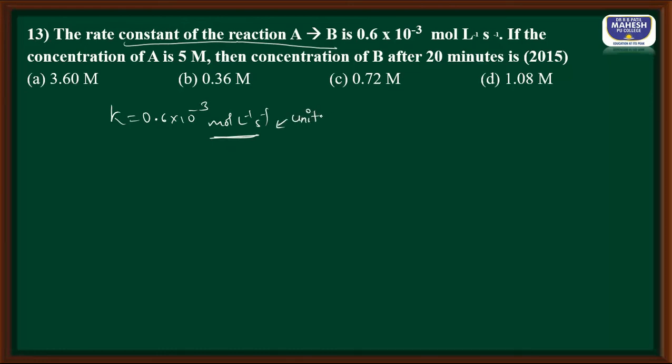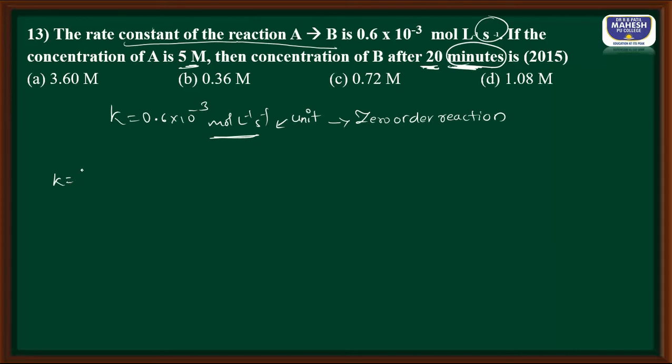This unit of K indicates it is not a first order reaction, it is a zero order reaction. So be careful, it is a zero order reaction. If the concentration of A is 5 molar, what is the concentration of B after 20 minutes? Once again, be careful, here they asked minutes, but here they have given the rate constant in seconds. So be careful. Now let us calculate.